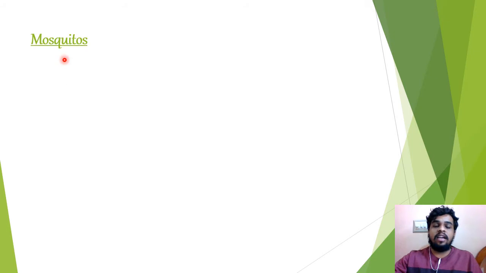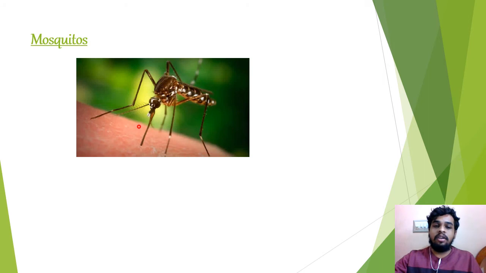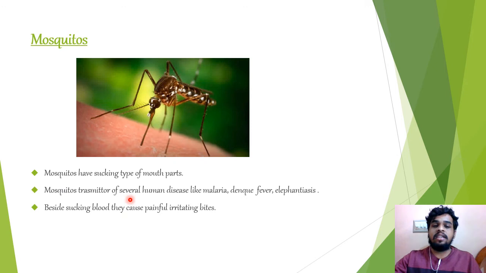Let us see another example, the mosquito. It is a picture of a mosquito, and the mosquito bites a person. Mosquito has a sucking type of mouth part. Here it is, the sucking mouth part of the mosquito. Mosquito transmits several human diseases like malaria, dengue fever, and elephantiasis. Besides sucking blood, they cause painful, irritating bites.